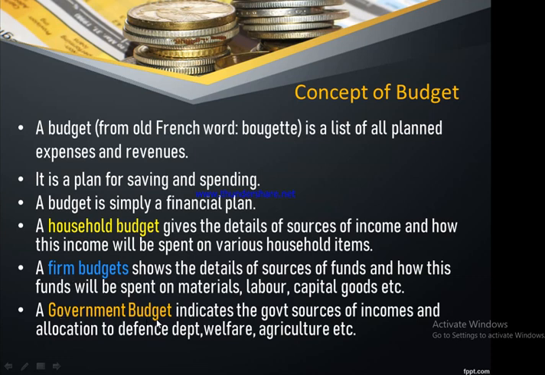Similarly, if you look at the government budget, whether of a state government or the central government, the government budget also indicates the different sources through which the government is going to get income, and how this money is going to be utilized for allocation to different social welfare activities, for defense activities, and for various agricultural activities.